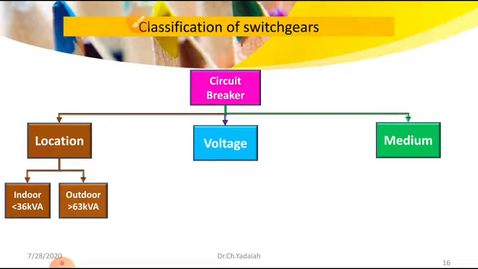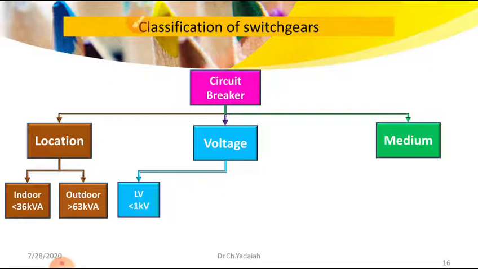Now coming to the voltage. First, LV, low voltage. As we know, a voltage less than 1000 volts is known as low voltage. That can be operated with the help of a breaker, and that breaker is known as the low voltage circuit breaker.